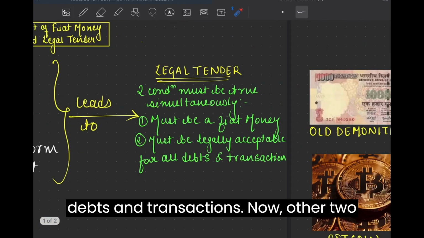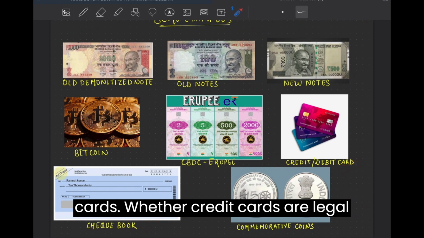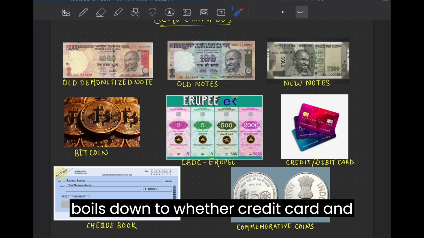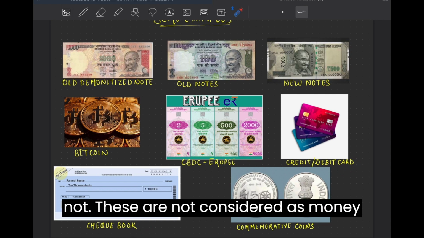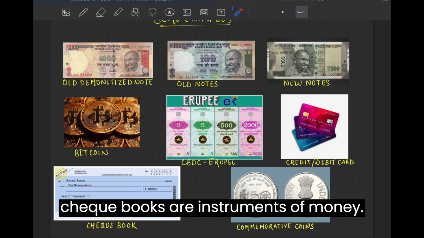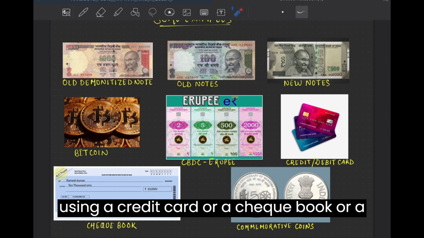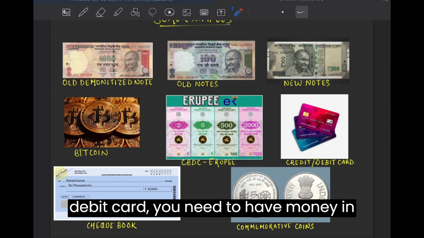Now the other two instruments are credit cards and debit cards. Whether credit cards are legal tender or fiat money, the question all boils down to whether credit card, debit card and checkbook are money or not. These are not considered as money because credit cards, debit cards and checkbooks are instruments of money. They are not money in itself. For using a credit card, a checkbook or a debit card, you need to have money in your bank account.